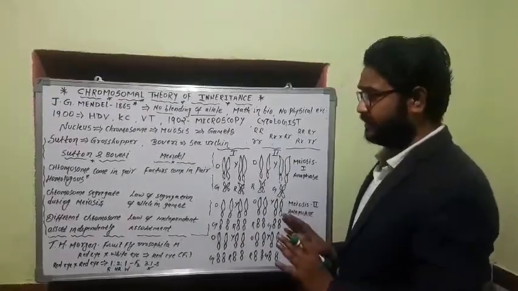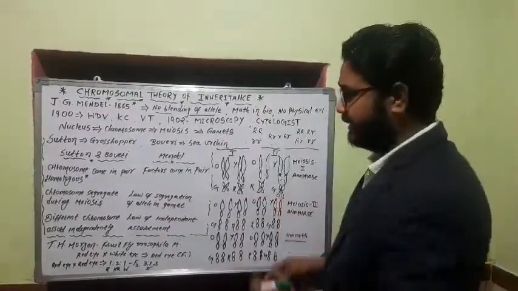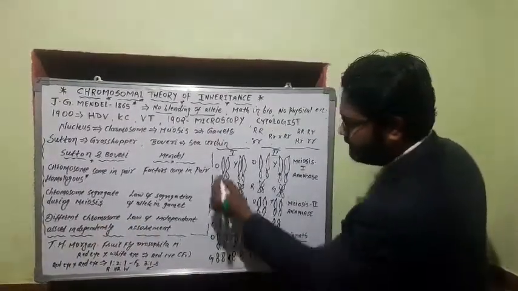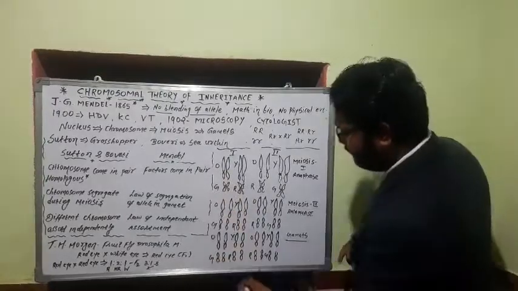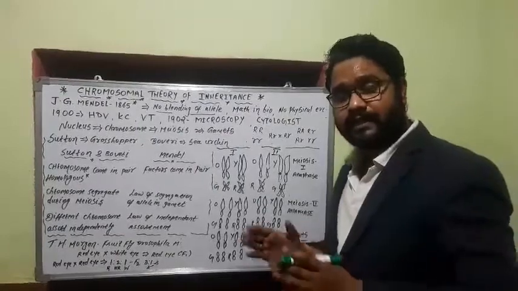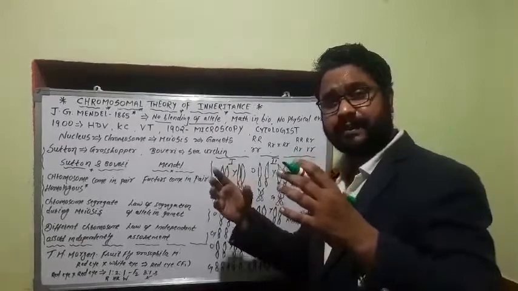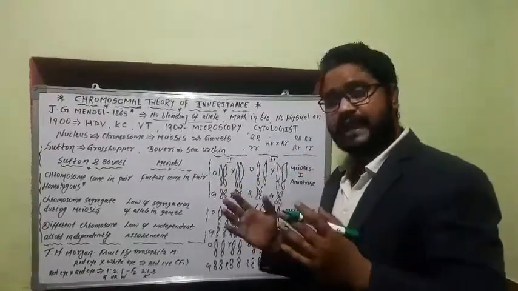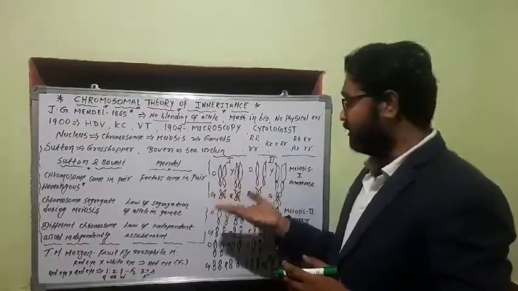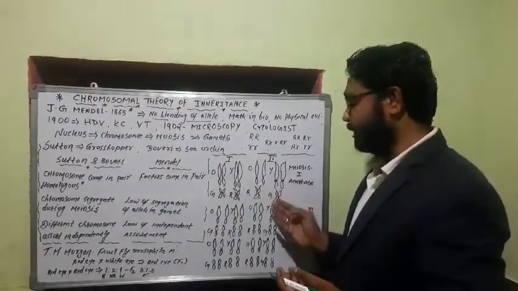What does this mean? That the law of segregation, the chromosomes segregate. Different chromosomes assort independently. Orange green can be possible, orange red can be possible, and this is possible at what time? At anaphase 2 and metaphase 2. The combination may separate and a larger and a small chromosome can assort in different ways. Either orange can go with green or orange can go with red. Same way yellow can go with red and yellow can go with green.